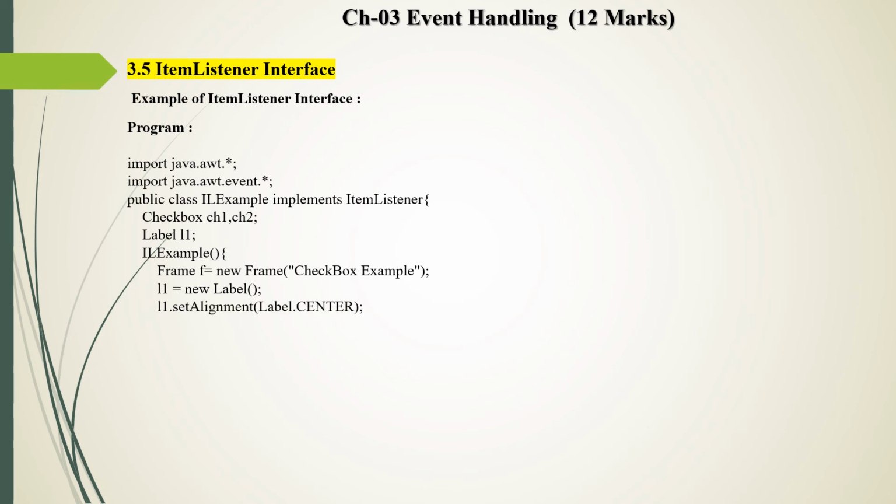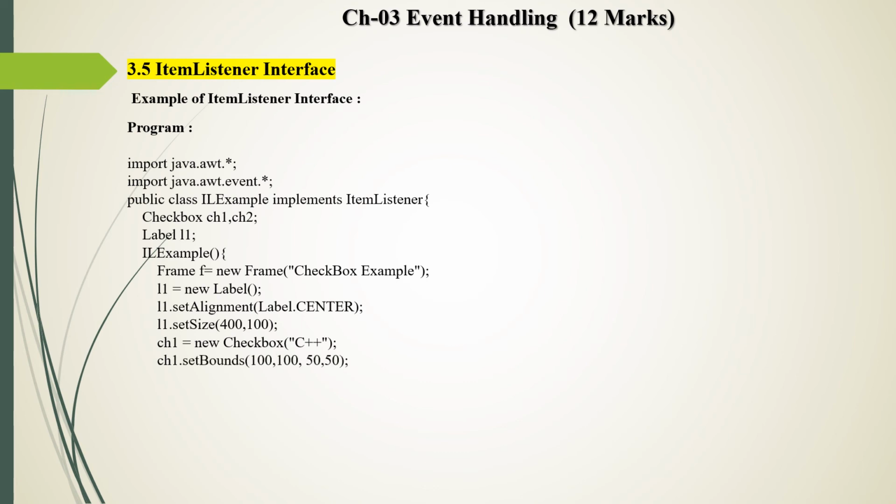Then we set the alignment of the label by the method setAlignment, and in setAlignment we pass the constant Label.CENTER, so the label is displayed in the center of the frame. Then we set the size of the label. Then we initialize the first checkbox, whose value is C++.